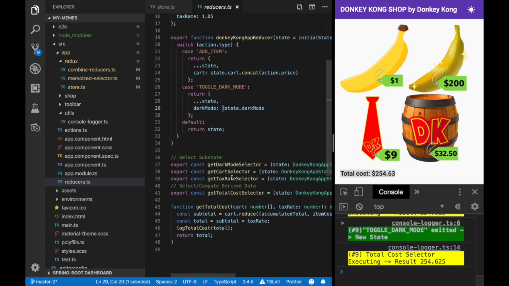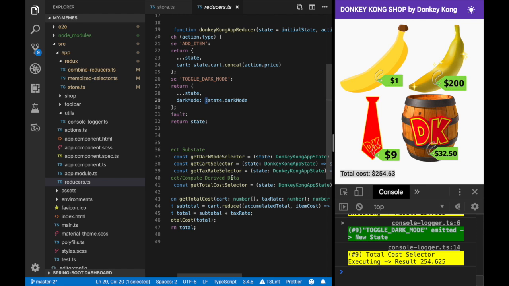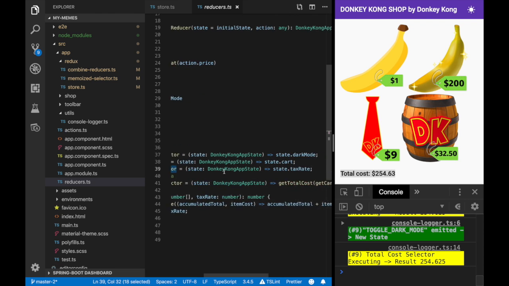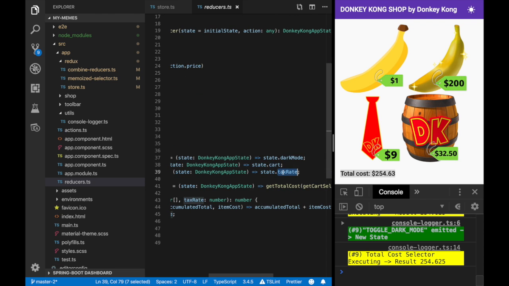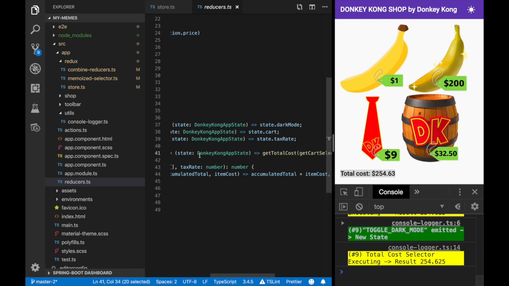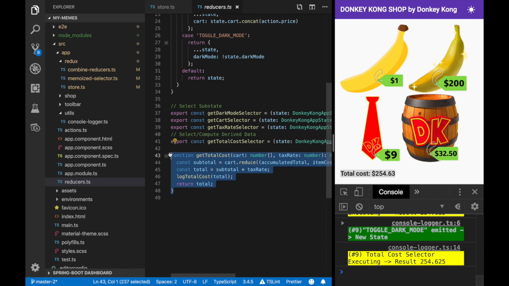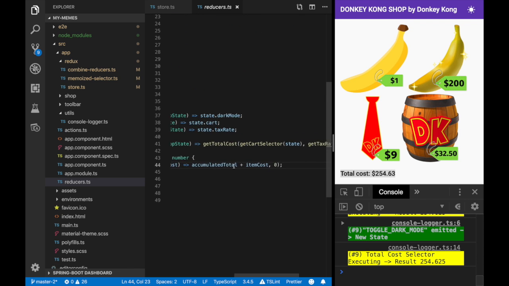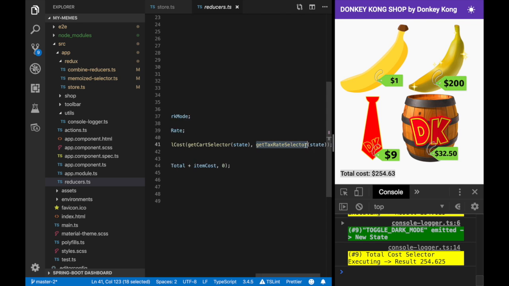Down here, I'm going to have a couple selectors that I've written. Now, selector functions are just functions that take in state and return some sort of result. This is nice for grabbing pieces out of state and computing derived data. So these first three just grab different slices, different properties out of my state. And then the getTotalCost selector actually does some computation and computes some derived data. Again, as a selector function, it takes in state, and it uses this getTotalCost helper function I've defined down here to add up all these numbers in the array and apply the tax rate. It uses the other two selectors that take in state in order to set up this function.